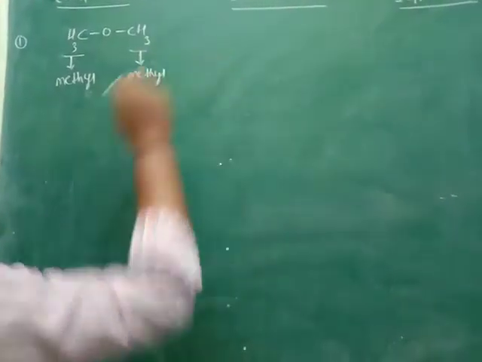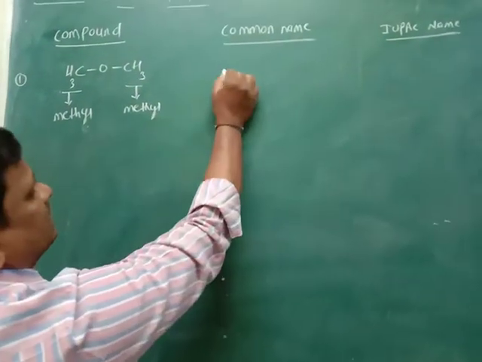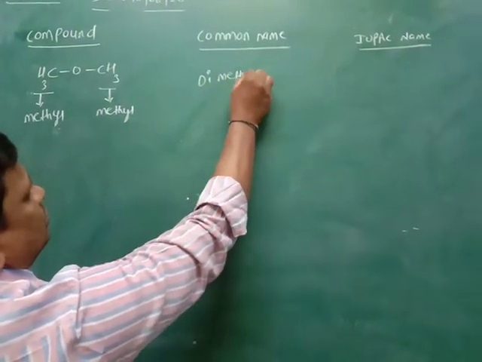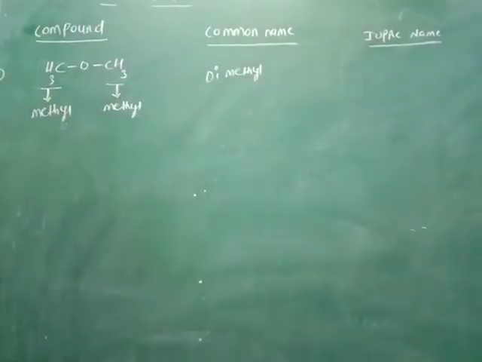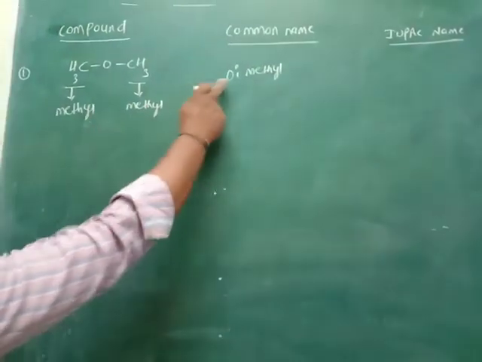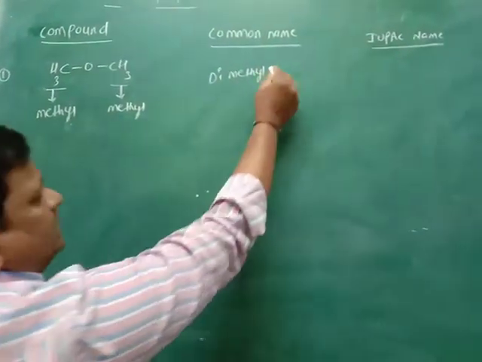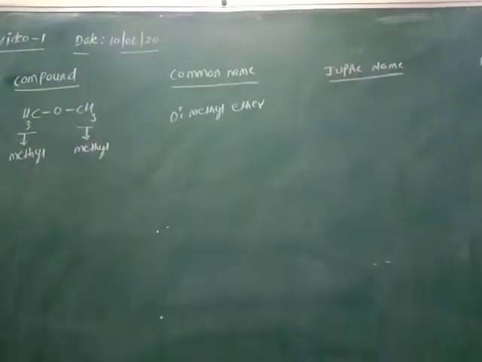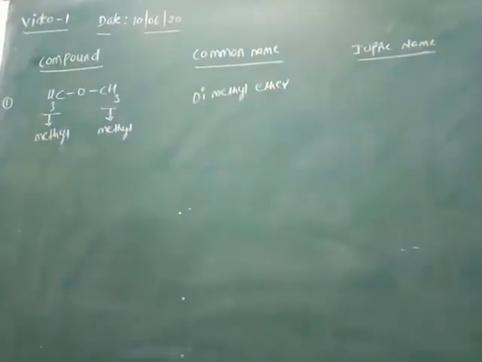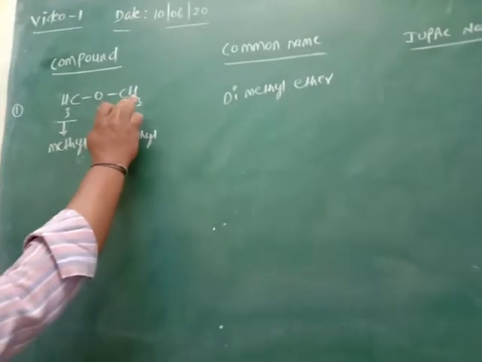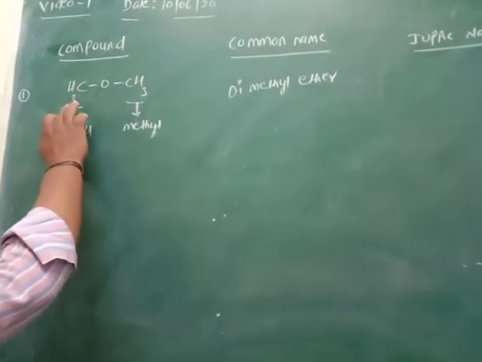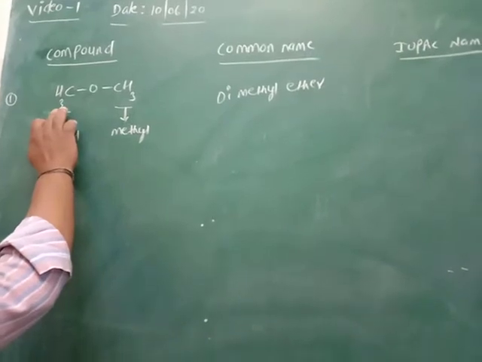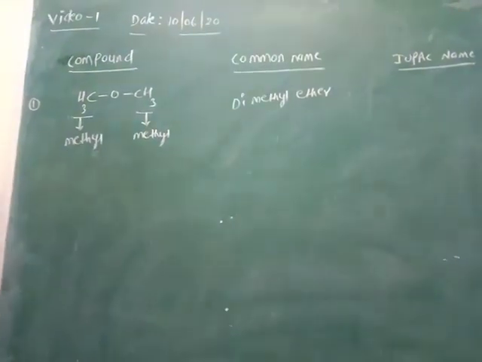So the common name of the compound is dimethyl ether. Di means two methyl groups are present in the compound. Both are the same groups, so this ether is a simple ether or symmetric ether.